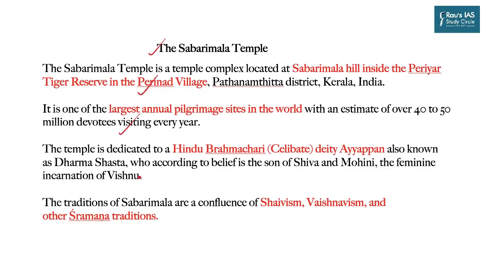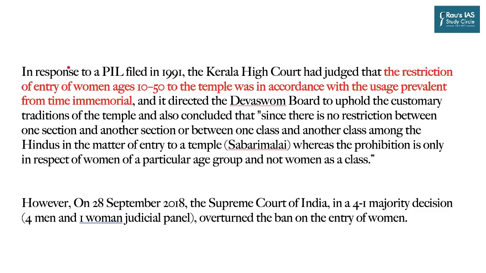The temple is dedicated to a Hindu brahmachari or celibate deity Ayyappan, also known as Dharmashastra, who according to belief is the son of Shiva and Mohini, the feminine incarnation of Vishnu. Sabarimala is important because the traditions of the temple mark the confluence or the meeting point of Shaivism, Vaishnavism and other Shramana traditions. And so let us quickly also talk about the famous case.